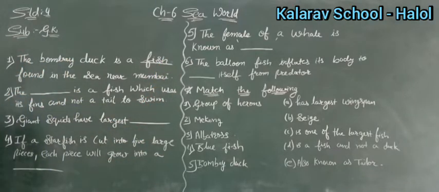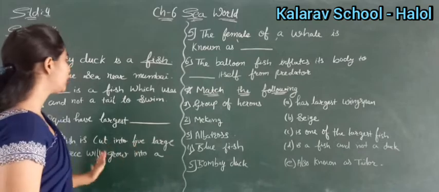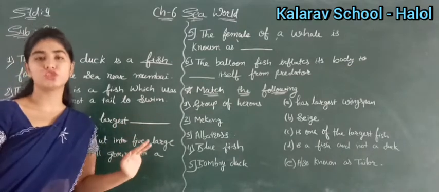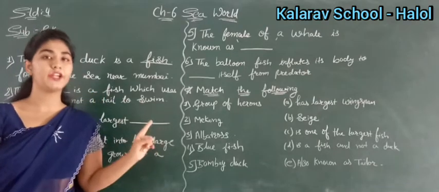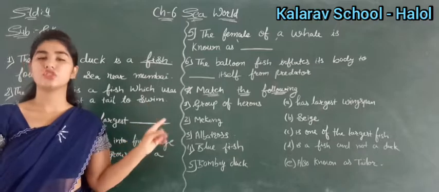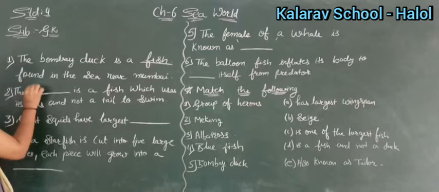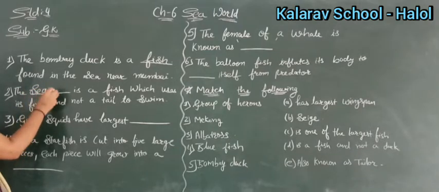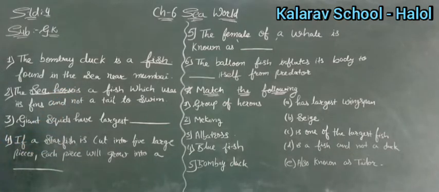F-I-S-H, fish. Then the dash is a fish which uses its fins and not a tail to swim. So you know that a fish uses a tail and its wings to swim, right? But here this fish does not use its tail. What does it use? It uses its fins. So which fish was it? It was a seahorse, right? You remember? So here you will write seahorse, S-E-A-H-O-R-S-E. Okay. So this fish is known as the horse of the sea.